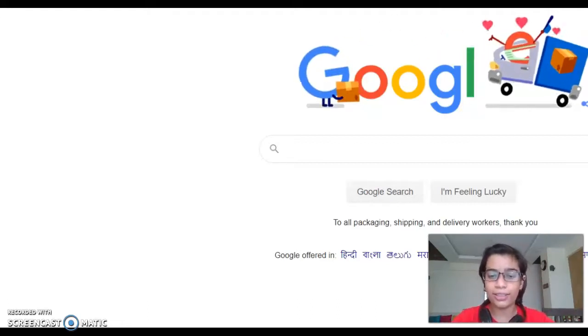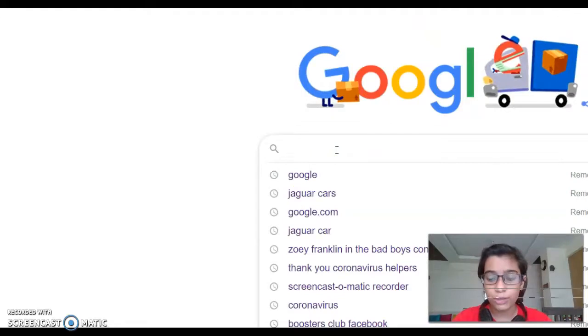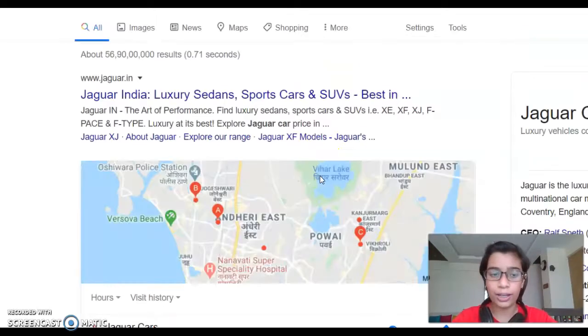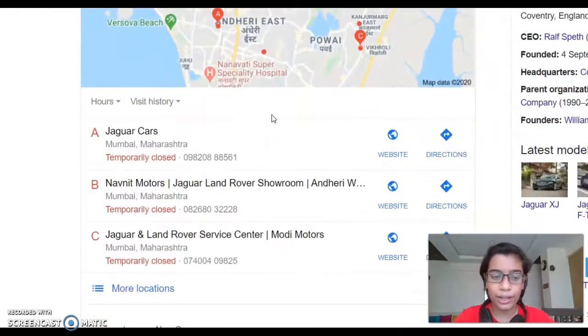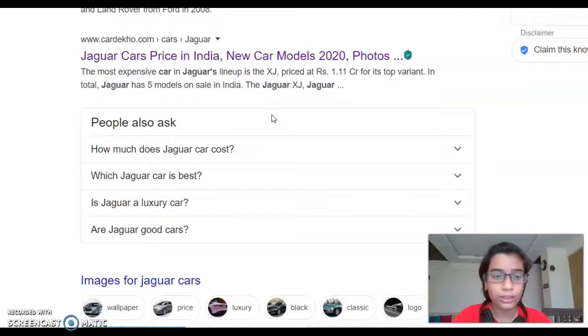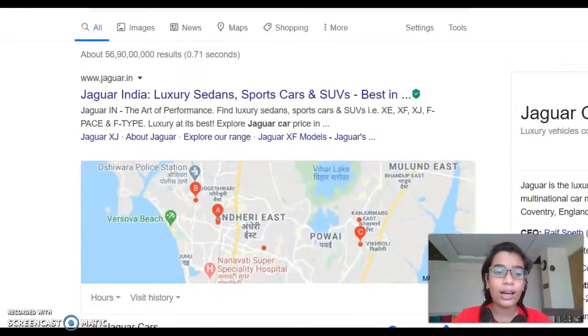Now I'll go to the 8th grade. So I am there at the Google home page. Now I need to search for a particular text. So I'll be searching for the Jaguar cars, which is what I've done now. I need to search for the same particular text. So I would like to mention it as how much did the Jaguar car costs, or which Jaguar car is the best, and are Jaguar cars good. Anything will do. Later we have to go for an image.